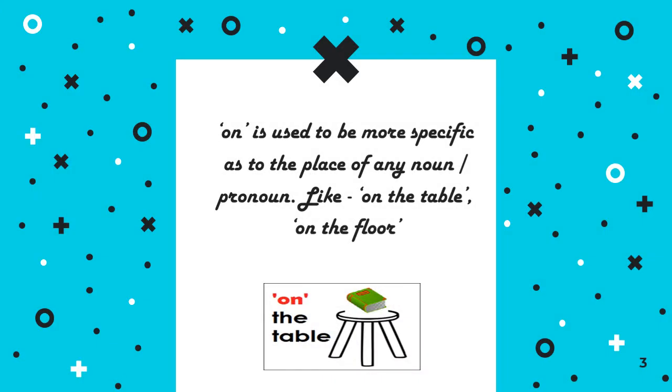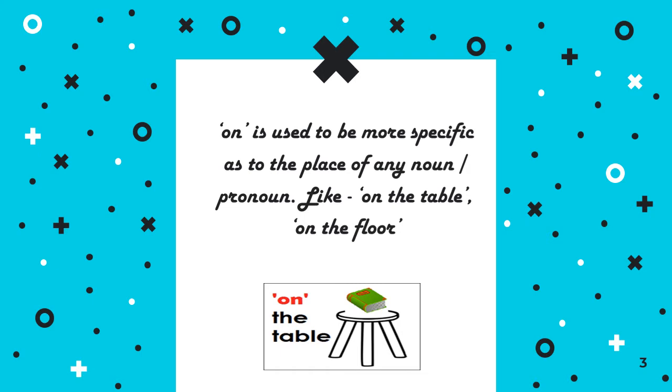Next one is on. On is actually a more specific type of preposition, meaning it tells about a more specific place. On is used to be more specific as to the place of any noun or pronoun. It tells us about the place as at does, but at tells us about any place, whereas on tells it more specifically. As you can see in the picture, on the table means the place becomes more specific.